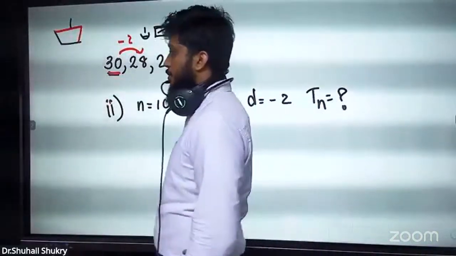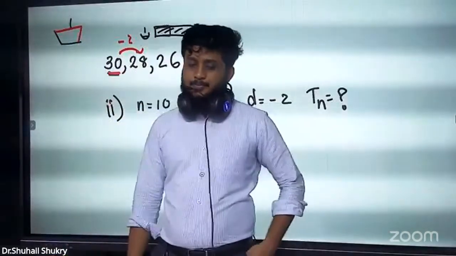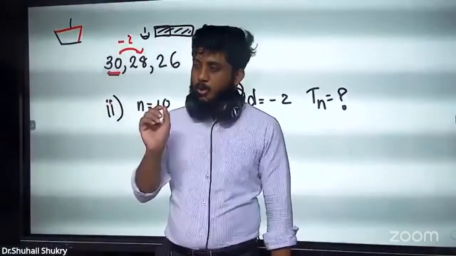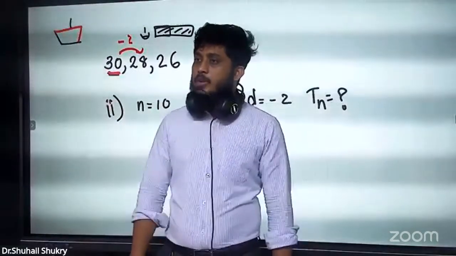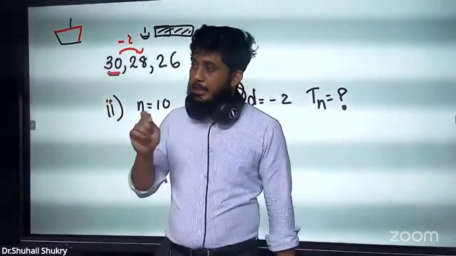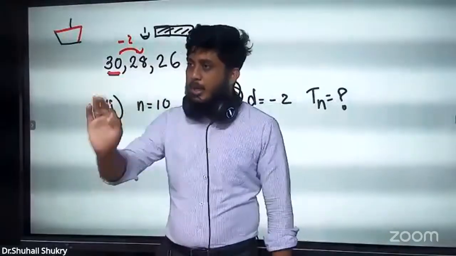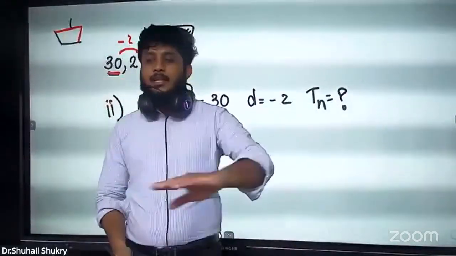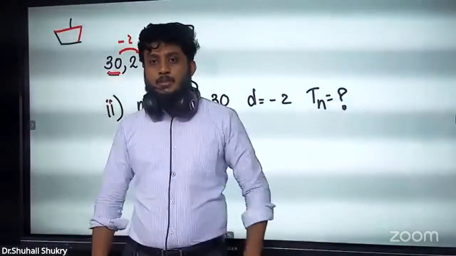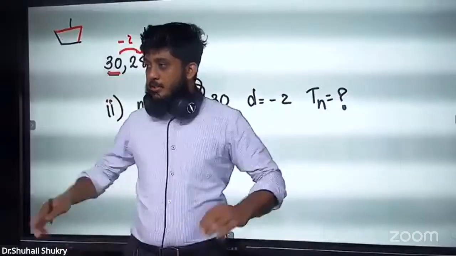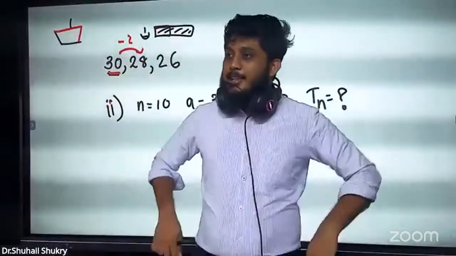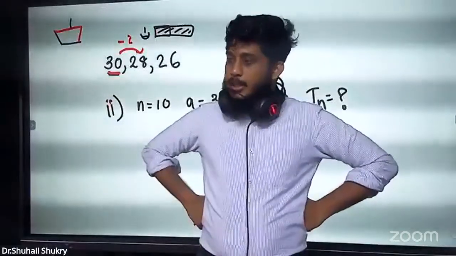Remember, guys, if they ask anything related to the term's place or term's value, normally we use the Tn formula. When do we have to use the Sn formula? If they ask to find anything related to the total, only then do we use Sn. Other than that, every time we use Tn. Very easy to remember. Then you may ask, you gave 2 formulas for Sn, which one should I use? These are the questions you should ask, so I ask the question myself and reply myself. Then I will say, yes, I have given 2.